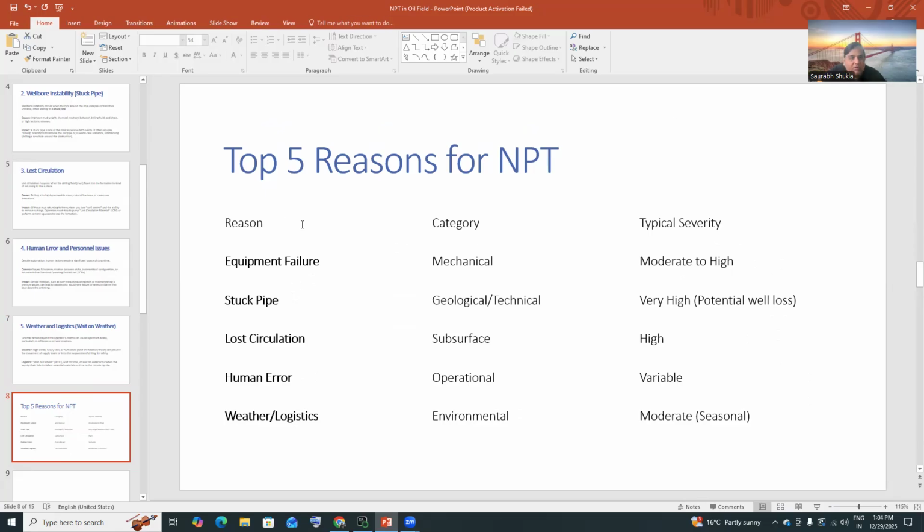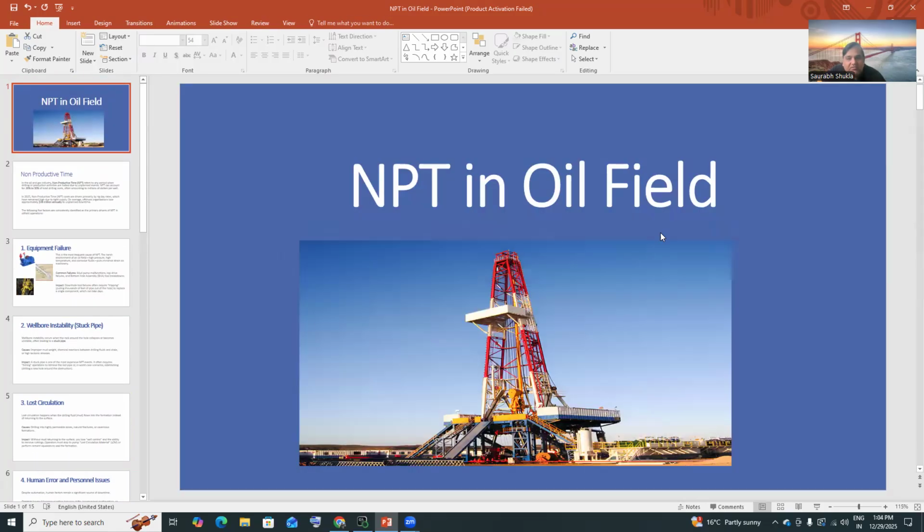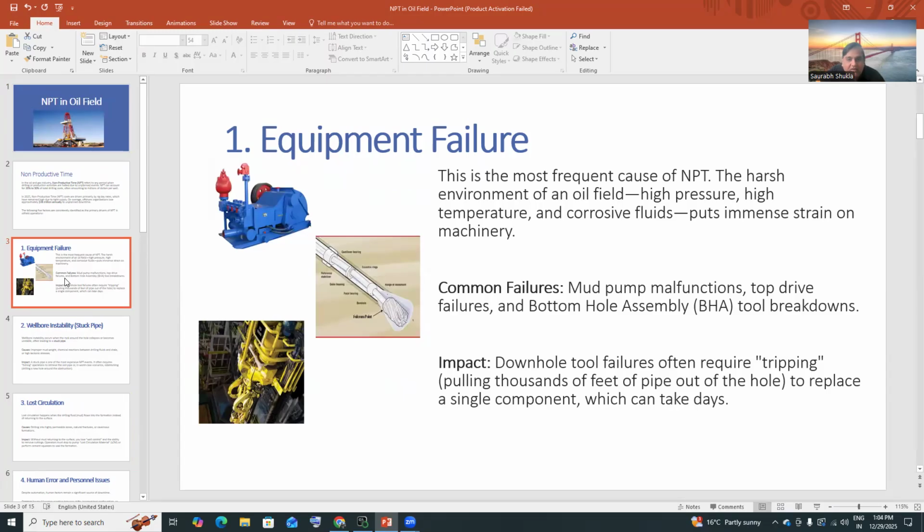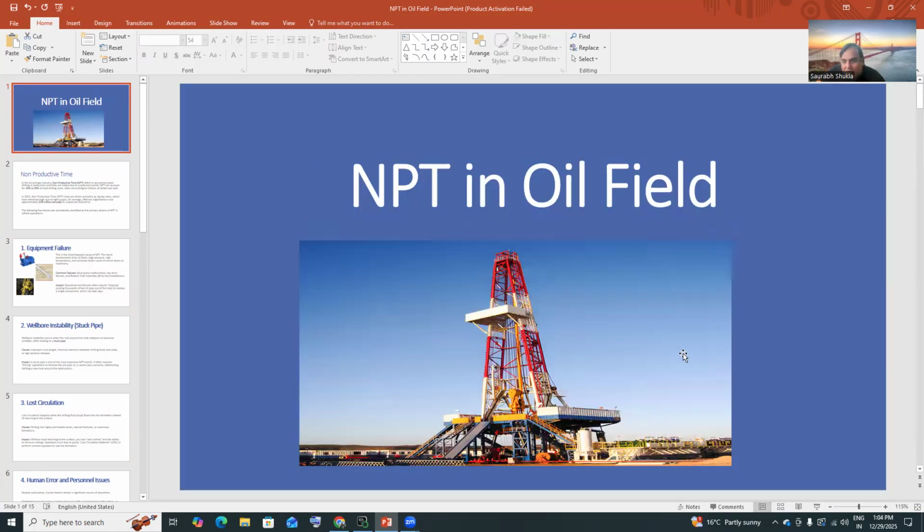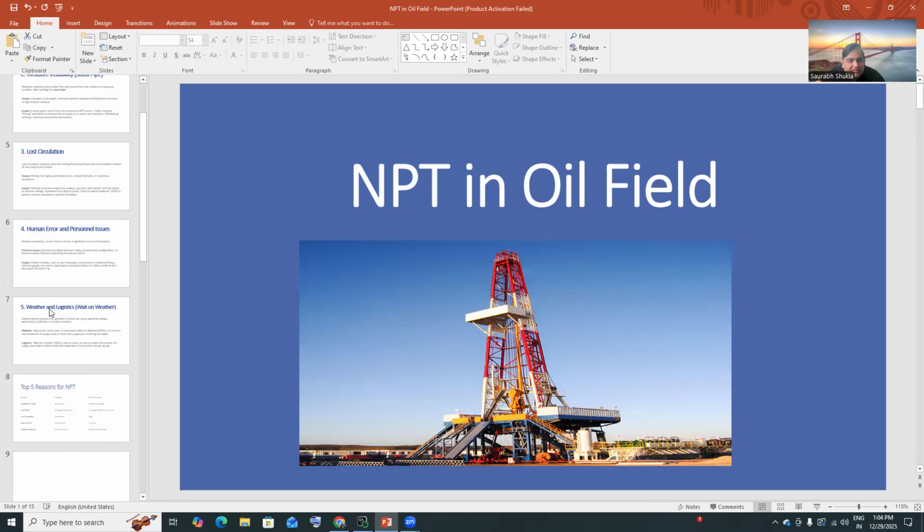Think about a normal rig, where we do not know when an equipment failure will happen. You do not know that because you don't have any sensors on it.